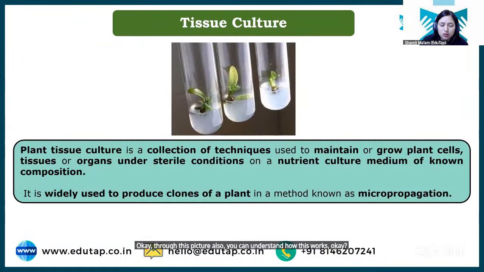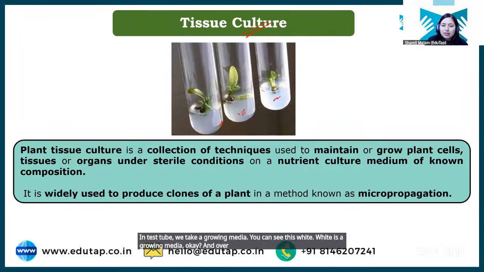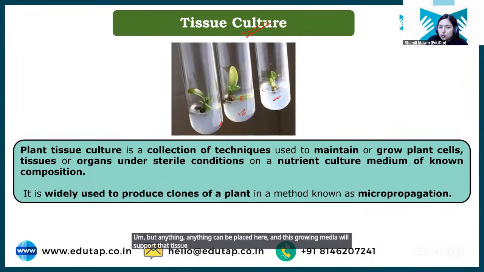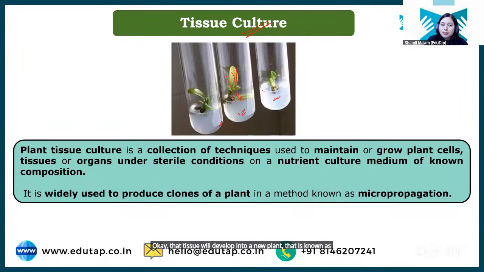Chalo. Next we have is a plant tissue culture. Tissue culture is basically what? It is growing of or producing a plant from a small tissue. So what is done here? In test tube, we take a growing media. You can see this white is a growing media. And over this growing media, we place a small plant cell or plant tissue. It can be a part of stem, leaf, seed, bud, anything can be placed here, and this growing media will support that tissue, and that tissue will develop into new plant. That is known as plant tissue culture, right?